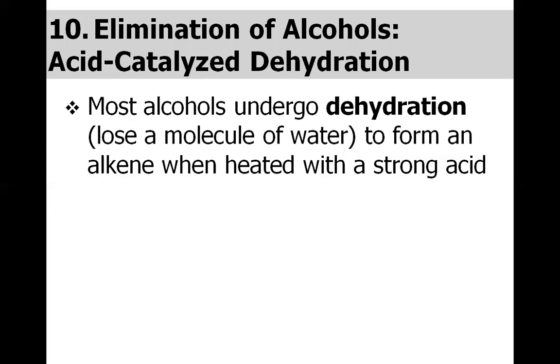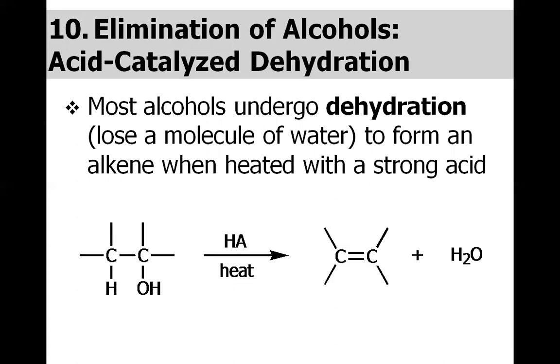So far we have discussed the dehydrohalogenation of alkyl halide to afford the alkene. Now we will discuss the elimination of alcohols through acid catalyzed dehydration. It says most alcohols undergo dehydration to form an alkene when heated with a strong acid. For example, this is a general equation. This H and OH are removed as water, and we have the carbon-carbon double bond.